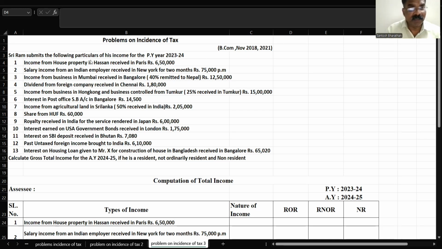First, I'll read the problem, we'll understand the problem. Later on, we will solve it. Okay, Sriram submits the following particulars of his income for the previous year 23-24.